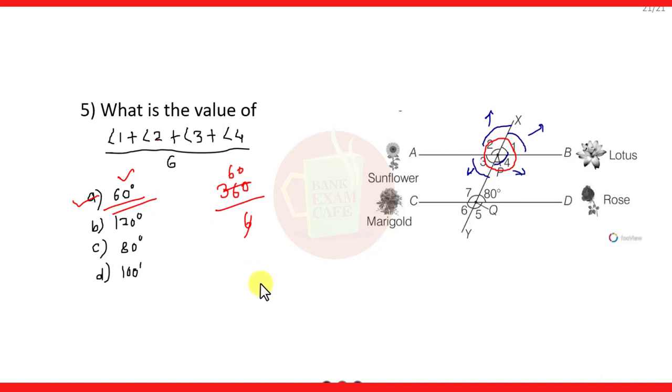So friends, here we have completed our discussion of the case study based questions.